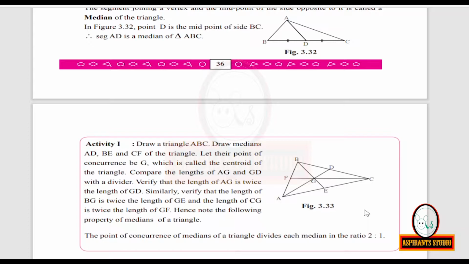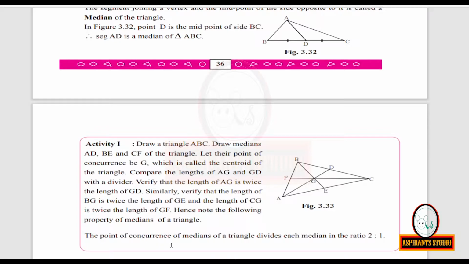The point of concurrence of medians of a triangle divides each median in the ratio 2:1. Two parts towards the vertex and one part towards the base.